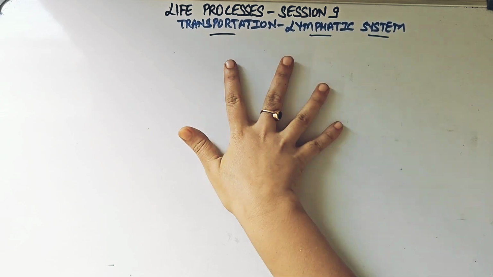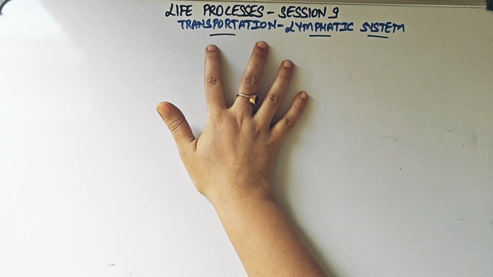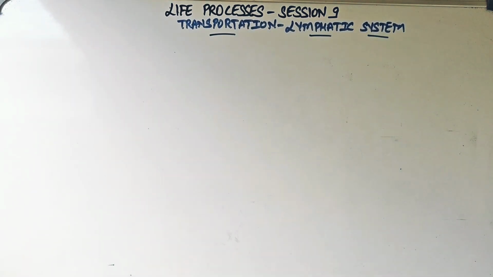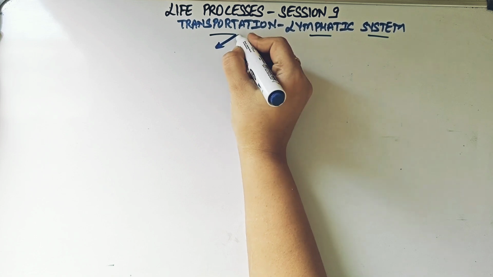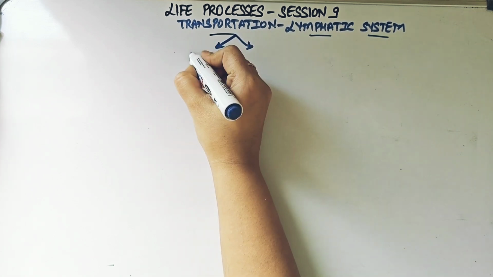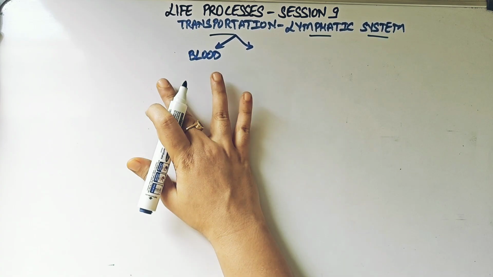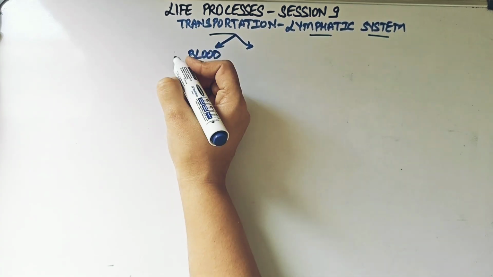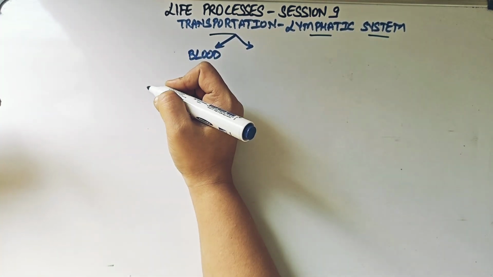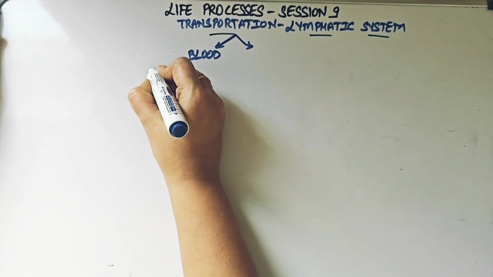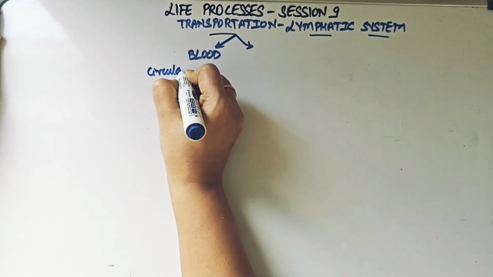So we do know by now that when we talk about transportation, we are talking about transportation of two main fluids that flow in our body. One important fluid is something we already know, that is blood. And when we talk about blood, we talk about which life process or which organ system in our body? We talk about the circulatory system, right?